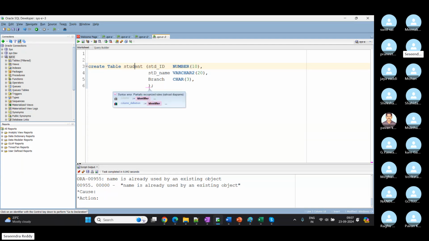Okay, so that is flexible. If we take any other programming languages, if it is uppercase, we should use the same uppercase only. Otherwise, it won't work. It will throw an error, right? Here we have that flexibility. It is not case sensitive. That is one good thing about SQL. Okay.